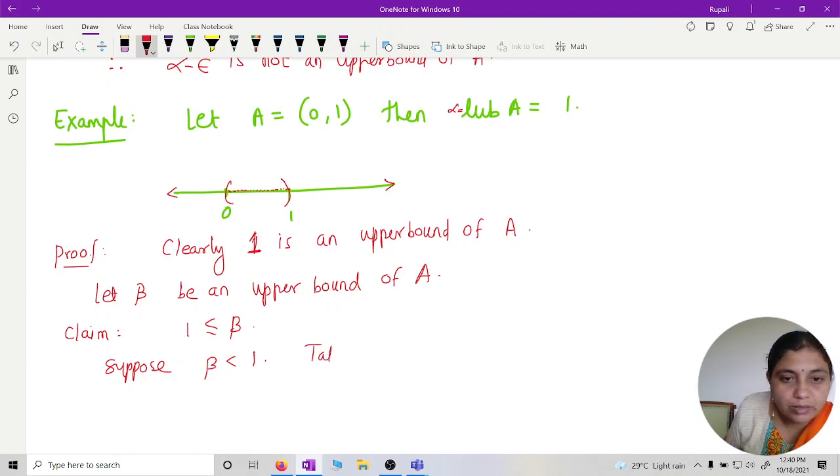So take x equal to (beta plus 1) by 2. Then obviously 0 is less than x less than 1.